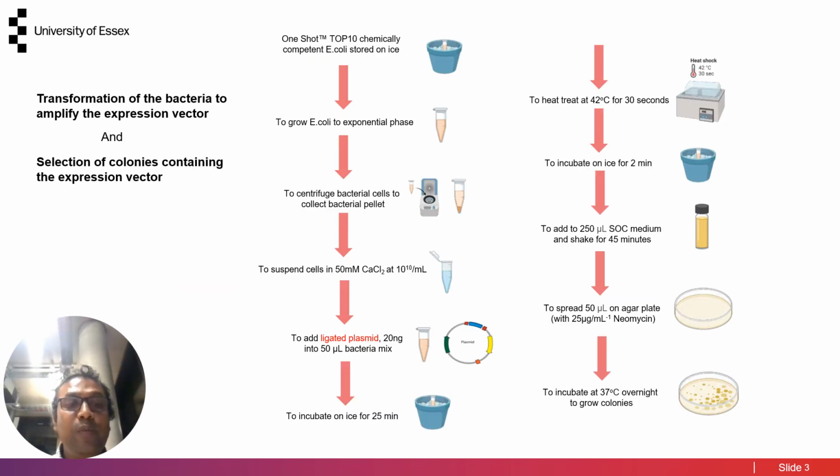The next step would be transformation of the bacteria to amplify the expression vector and selection of colonies containing the expression vectors. For this, One Shot TOP10 chemically competent E. coli would be selected and exponentially grown. Later, centrifugation would be done to extract the pellet, and following the subsequent procedure, the ligated plasmid would be added and incubated, and later it would be grown in media containing neomycin for selective colony selection.